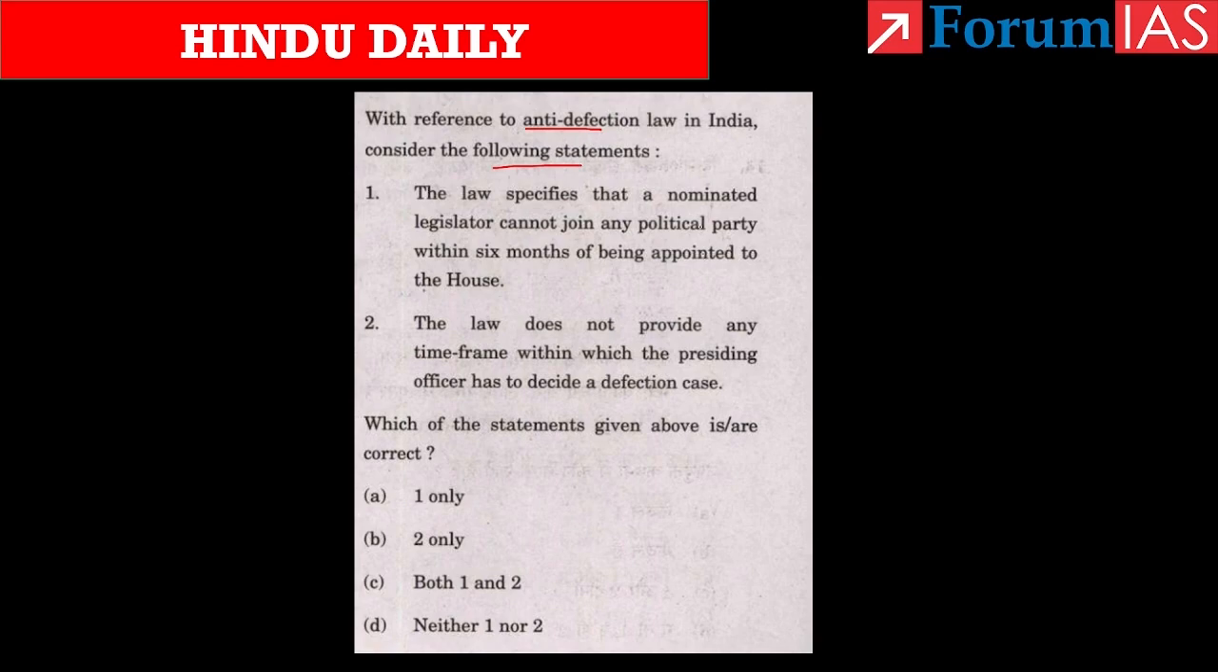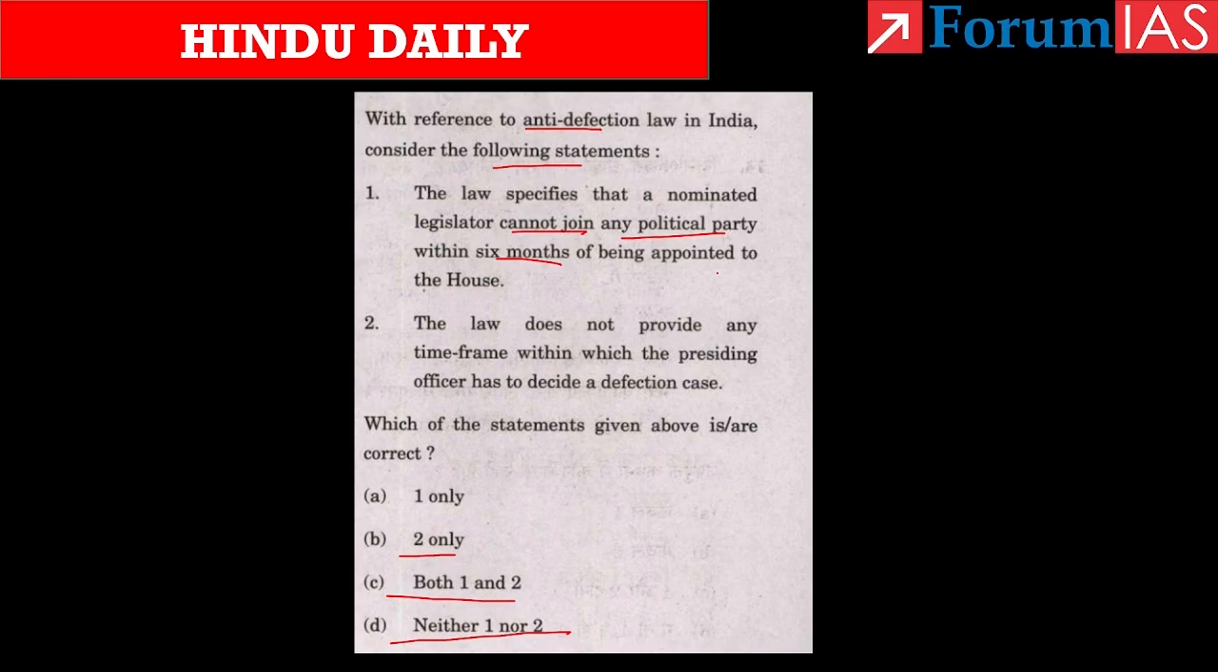Which of the following statements given above is or are correct? Options given are option A 1 only, option B 2 only, option C both 1 and 2, option D neither 1 nor 2. See, the first statement says the law specifies that a nominated person cannot join any political party within 6 months. No, in our discussion we saw, right, a nominated member of a house becomes disqualified for being a member of the house if they join a political party after the expiry of 6 months.